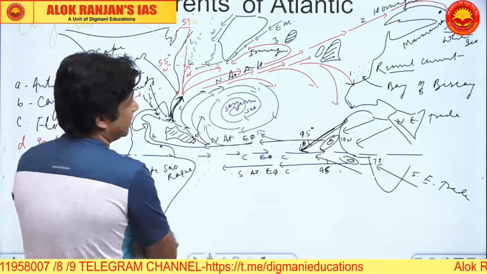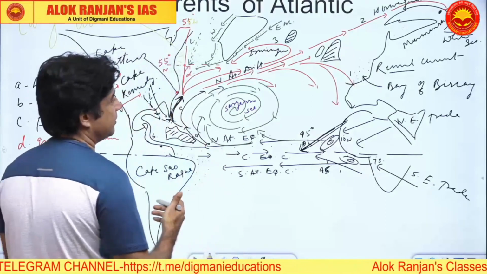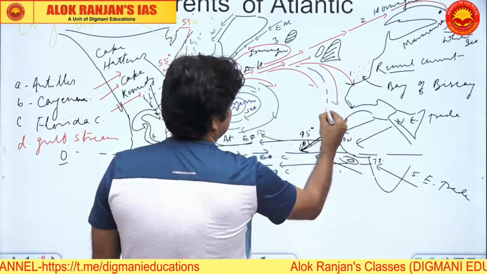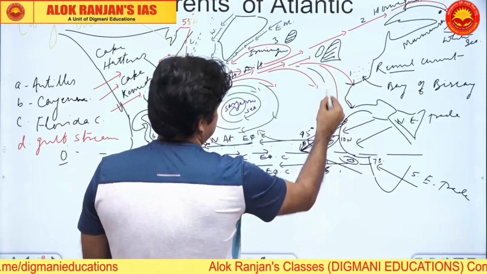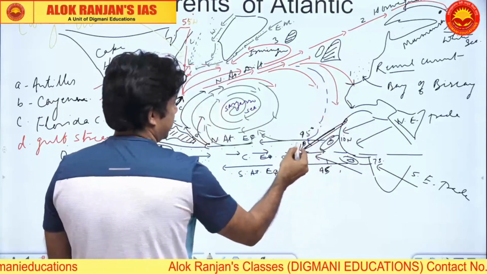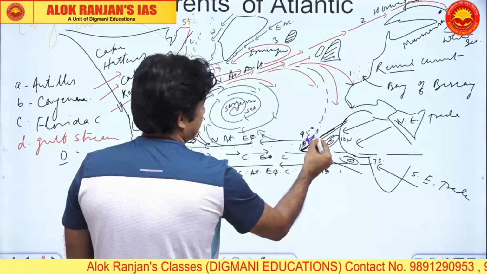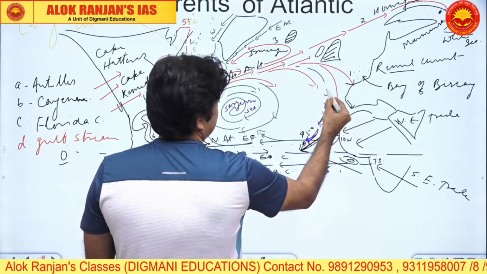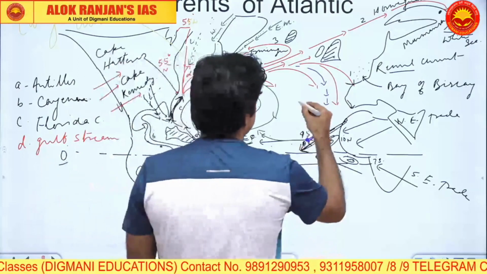Isothermic conditions are there in the Sargasso Sea. We'll talk about it later on also. Now this is the returning current. As the current is returning, it is going to mix with or superimpose again the north equatorial current. But this current is very mysterious and a little controversial, because this current is called the Canary current.